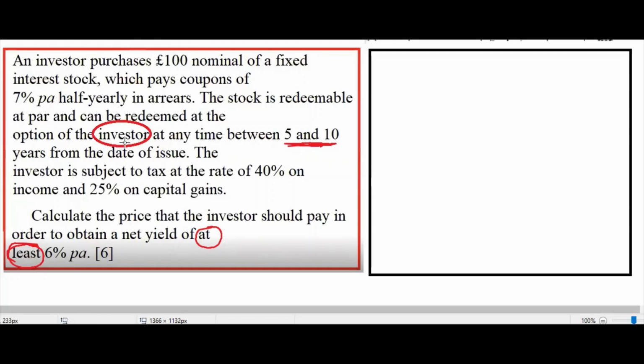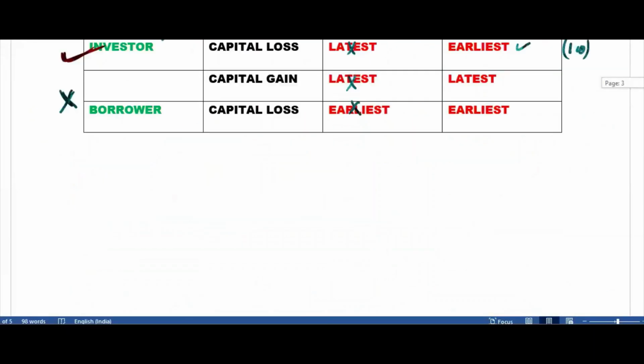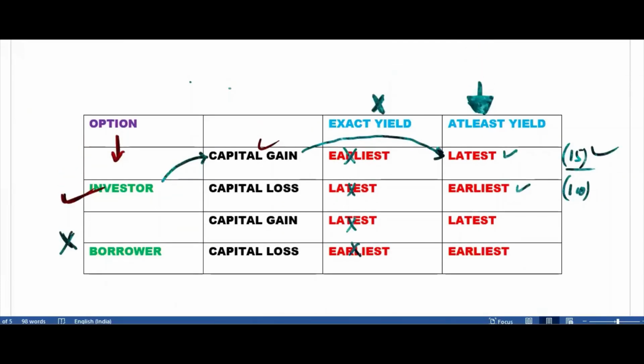So the option is given to the investor. That means we'll use this table. Again, in the first two rows, we don't know whether there is a capital gain or loss, and we'll go to the last column. So the answer will be latest or earliest. In any case, we'll see only the first two rows, this one or this one, and the last column, that means this one or this one.